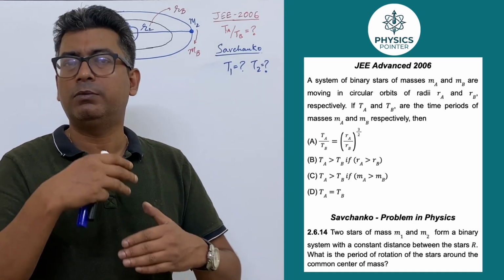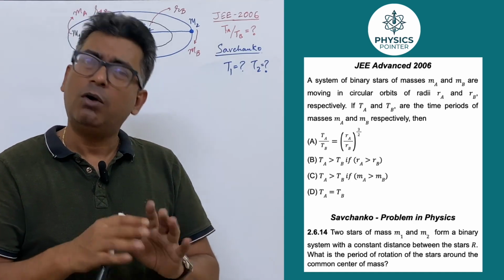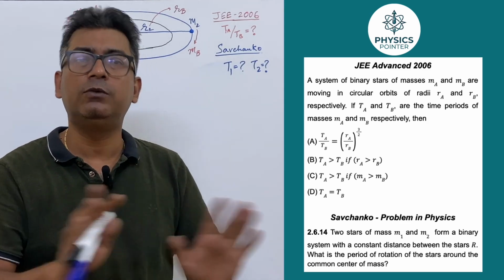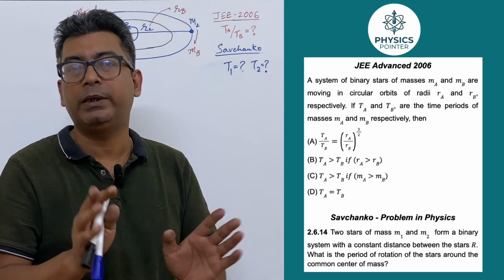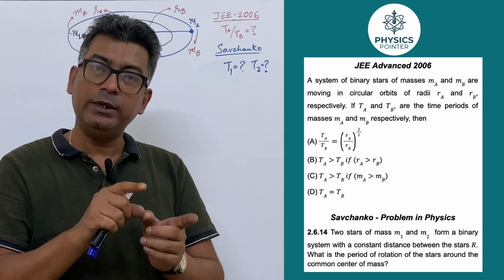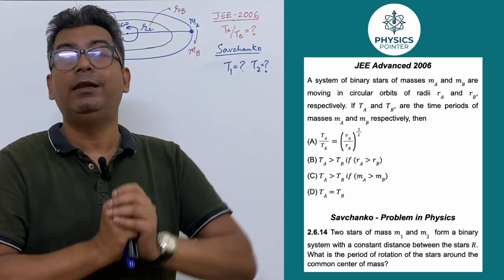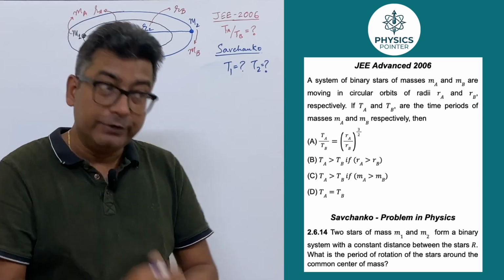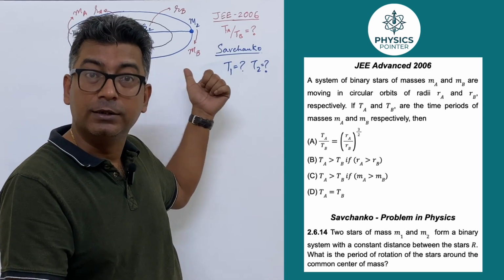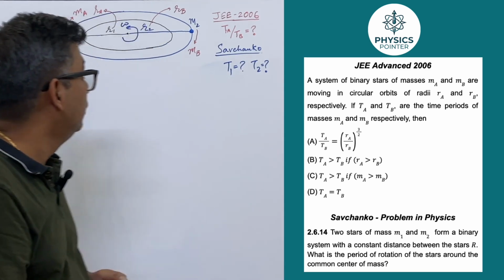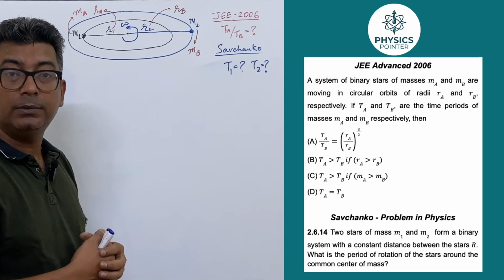Now, if you are asked to provide a ratio between the velocity of the two bodies, between the radius or mass or omega or time period, all this can simply be solved verbally. You do not need to actually pick up your pen and paper. Now, when you actually need to determine the actual value of the time period, we move into the Savchanko problem. So what is the Savchanko problem asking?